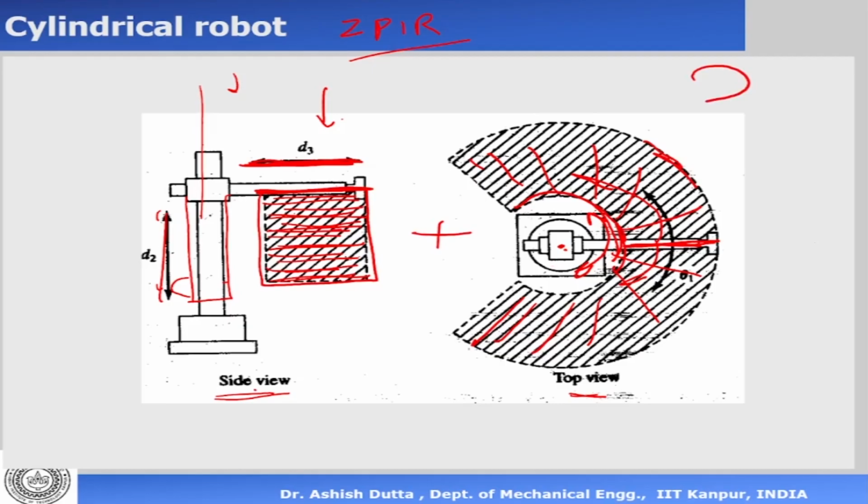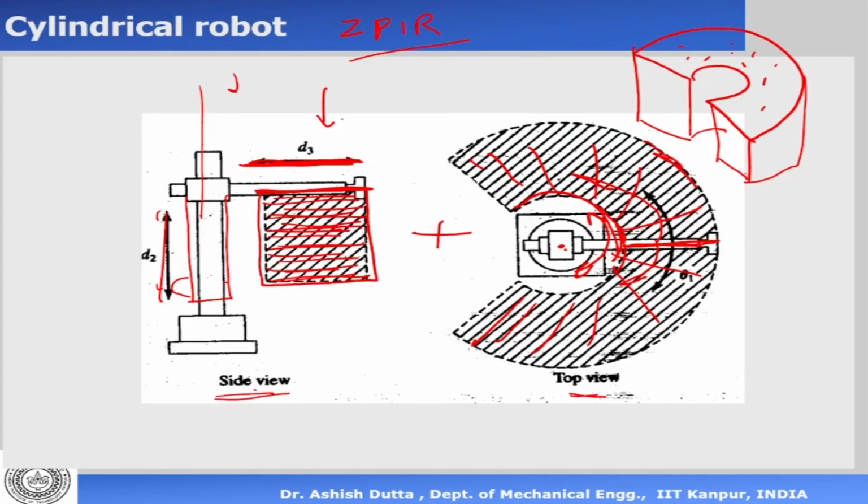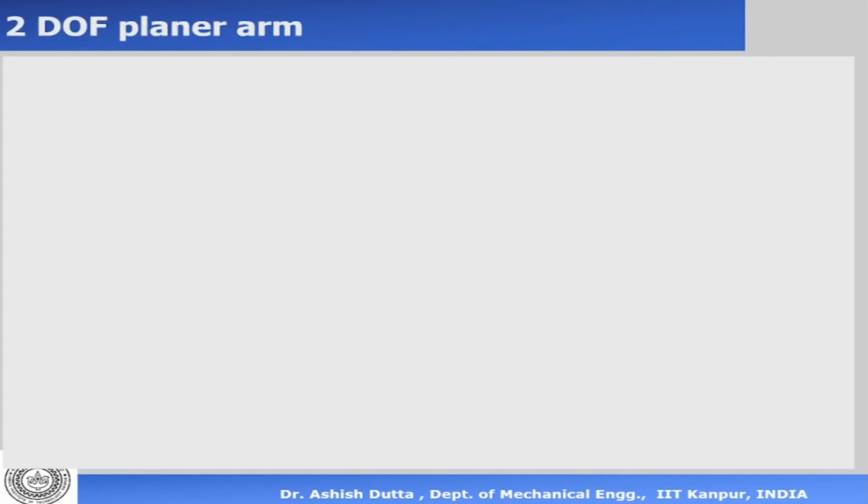It will be a hollow cylinder. It will be something like that. Now every point inside the hollow cylinder the robot can go. Anywhere outside the robot cannot go. So what you see is that the shape of the work volume for a cylindrical robot and that of a Cartesian robot are different. In this case it's a cube or a cuboid. Here it's a hollow cylinder.